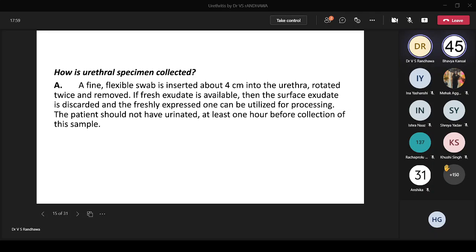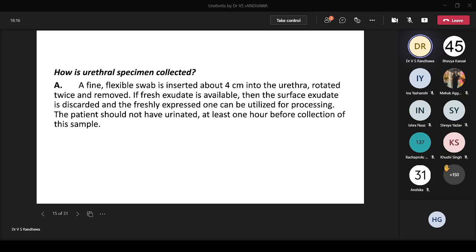Yes, sir. Yes, tell me. Why did we rotate twice before removing out the swab? So to get a good amount of sample. Not a good amount. If the good amount was there, then we needn't have put the urethral swab inside.